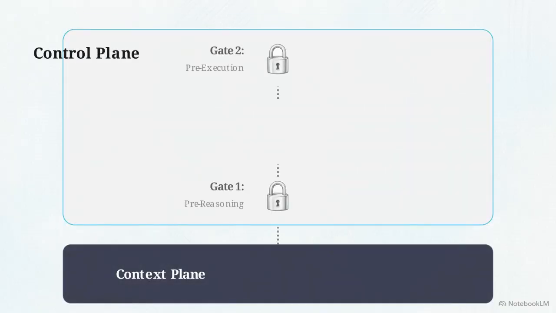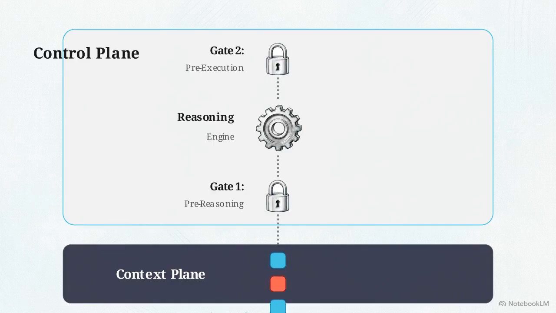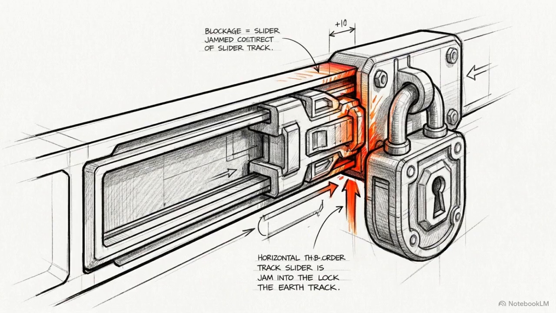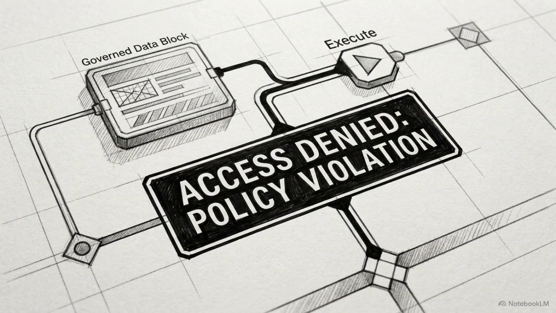Above that is the control plane, which uses a dual-gate architecture. Gate 1 evaluates policies before reasoning starts, restricting the agent's visibility to only authorized data. Gate 2 evaluates the agent's proposed action before it executes. This Gate 2 check ensures that actions adhere to deterministic constraints, such as spending limits or safety rules. If an action violates a policy, the system can modify or block it before any real-world side effects occur.